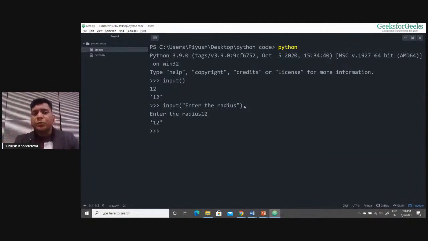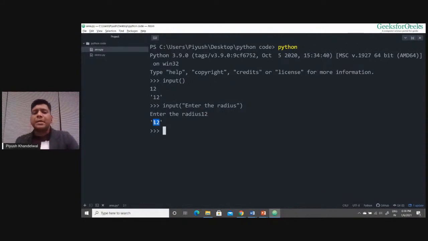So you can use the input function to prompt the user to input some value, right? But the problem over here is you can see this 12 is surrounded by single quotes. I'm entering a number 12, but it is converting it into a message.